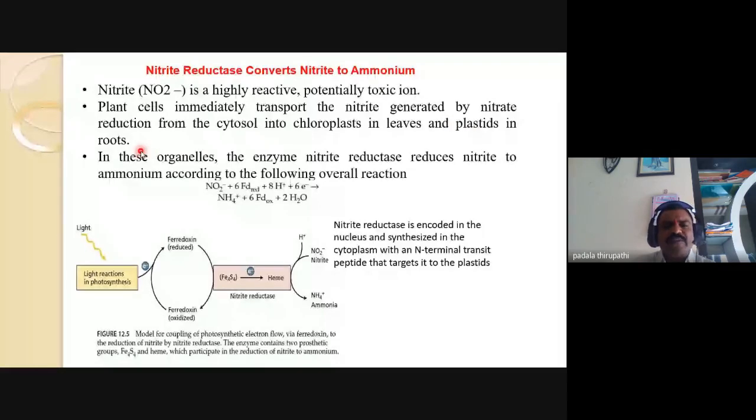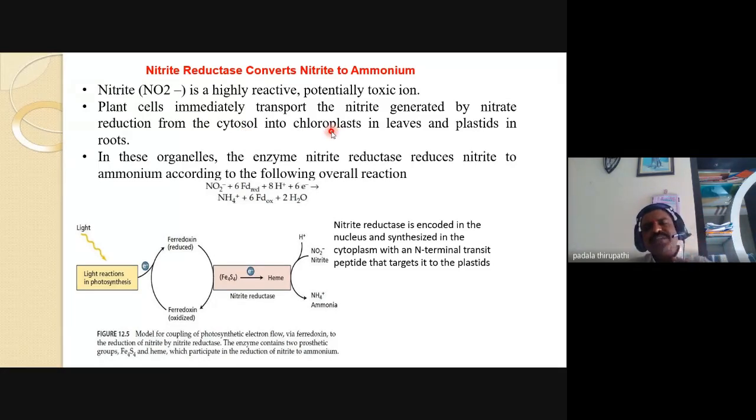Are you agreed? Are plastids present only in leaves? No, plastids vary. Green plastids we call chloroplasts. Colored plastids we call chromoplasts, and colorless plastids not related to any color we call leucoplasts. Chloroplasts contain chlorophyll pigments.